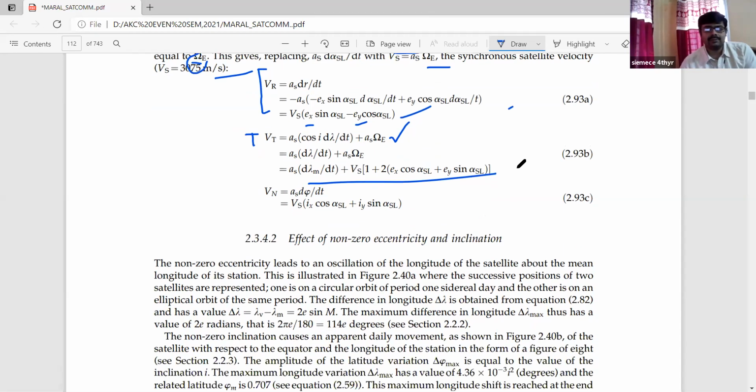And the Vn value, equation 2.93c, is equal to Vs into Ix cos of alpha SL plus Iy sine of alpha SL. Similarly to Ex and Ey, in equation 2.93c, when we get the value for Vn, we have subdivided the I component into two different sections: one is the Ix component and another is the Iy component. So these are the two vital components that we are observing now.